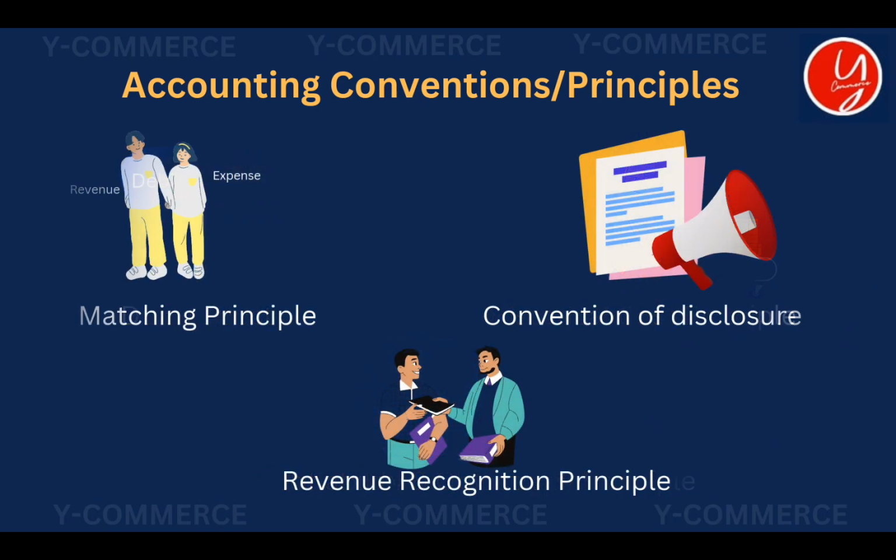We have three more accounting principles. They are the matching principle, convention of disclosure, and revenue recognition principle. What is the matching principle? The matching principle is that every expense and every revenue that happened in a financial year should be recorded within the same financial year itself. Hope the concept is clear for you.